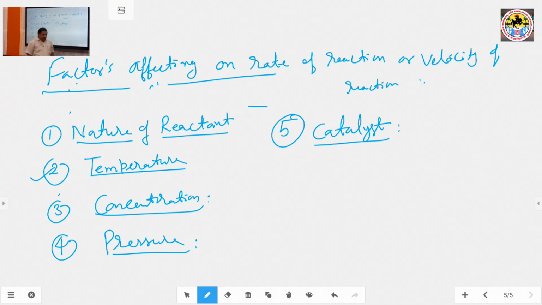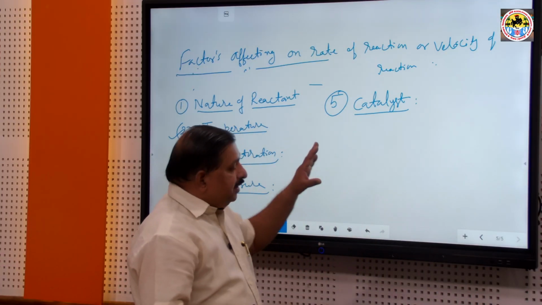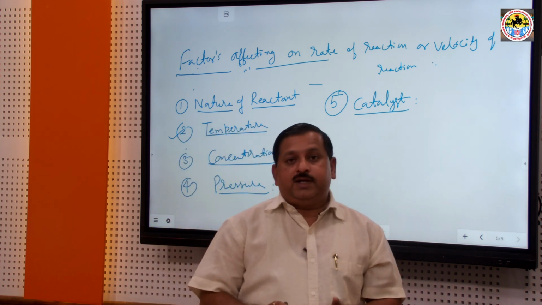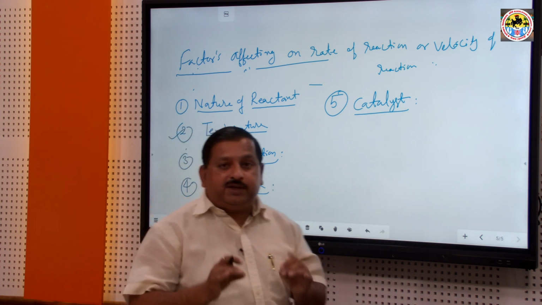Catalyst. Catalyst is the important part. It affects the chemical reactions, the velocity of reaction. We know that in the presence of a catalyst, the rate of reaction generally increases, and some catalysts decrease the chemical reaction, but a positive catalyst present in the chemical reactions generally increases the rate of reaction.